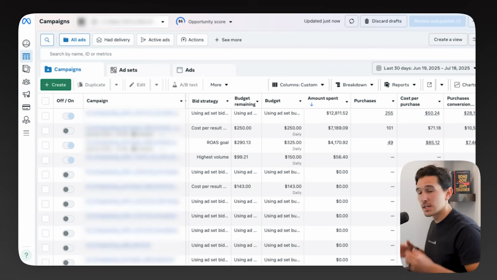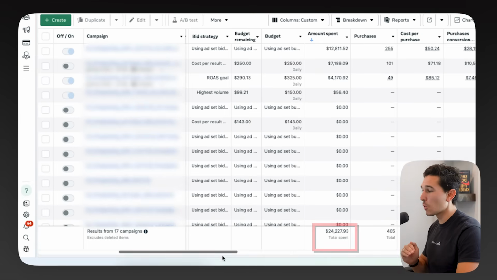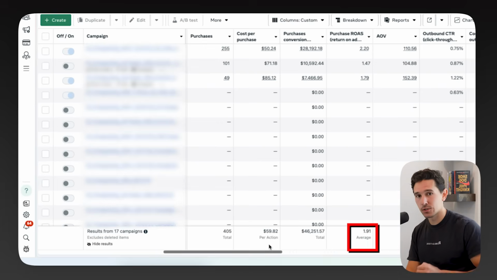So looking in this account, these guys over the last 30 days spent $24,000. They did so at 405 purchases, but they were only able to crack a 1.9 return on ad spend. They need to get this up to about a 2.5 to be efficient enough to scale.